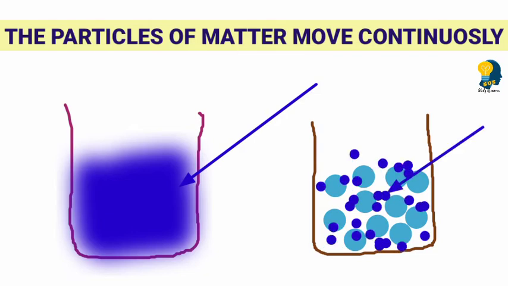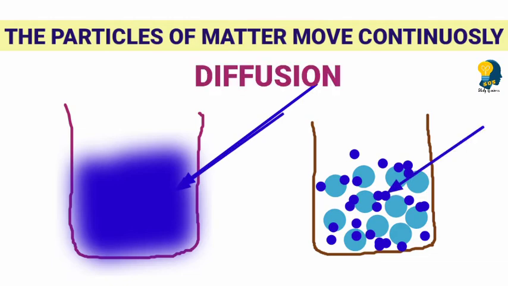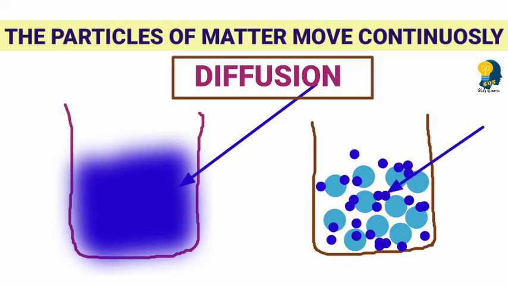Correct? And we call this kind of intermixing diffusion. Here, the ink particles easily get diffused in the water. What happened with the incense stick? The incense stick releases gases when we light it. So the gas released by the incense stick easily got diffused in the air. This kind of intermixing, we call diffusion.